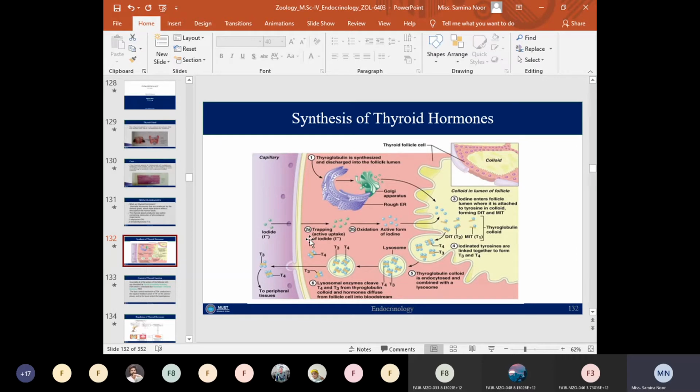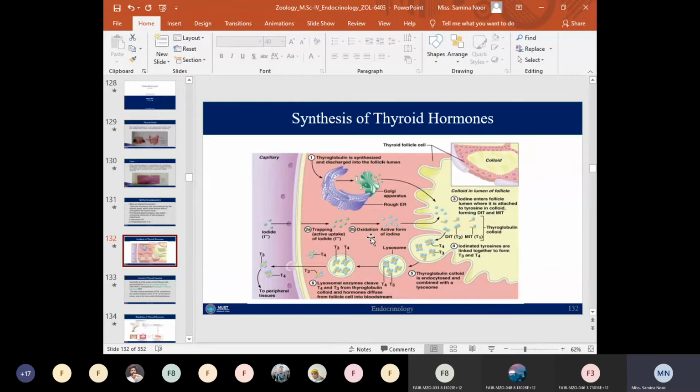The second step is iodide trapping, during which the iodide ions are transported from the blood, as you can see here in the figure, into the thyroid follicular cells. That is the transport of iodide ions from the blood to the thyroid follicle cells. Then the next step is the oxidation of the iodide ions, which also occurs in the lumen of the follicle cells.